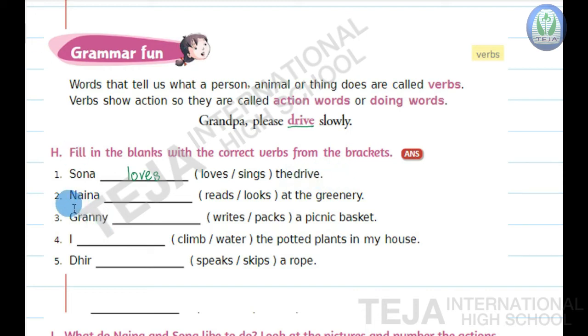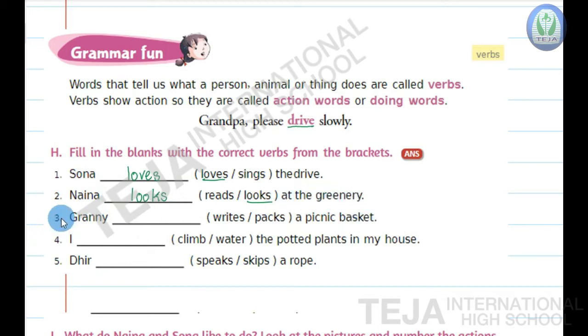Now second question, children. Naina dash at the greenery. The options are reads, looks. So what is Naina doing? She looks at the greenery. So the correct answer is looks. Write looks here in the blank. Now read the fill in the blank, children. Naina looks at the greenery.